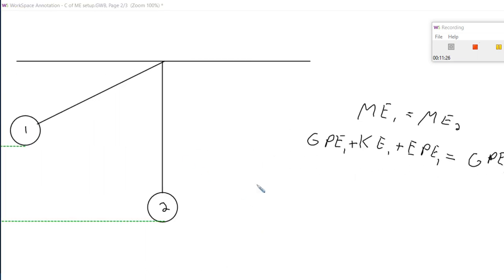All right. And so, now, if we consider that this is the highest point of the swing, at that point it will be at rest. And so its kinetic energy at that point would be 0.